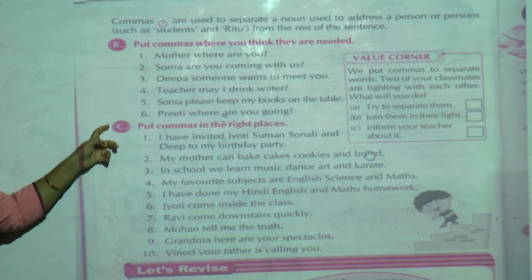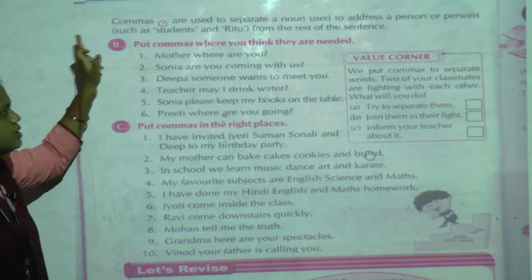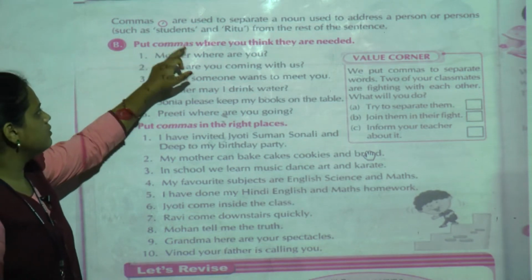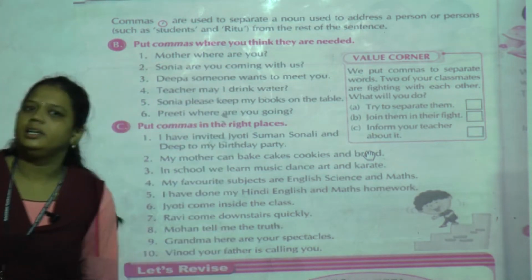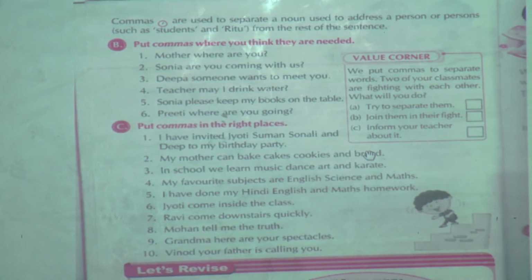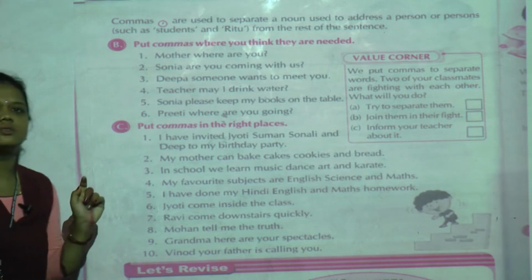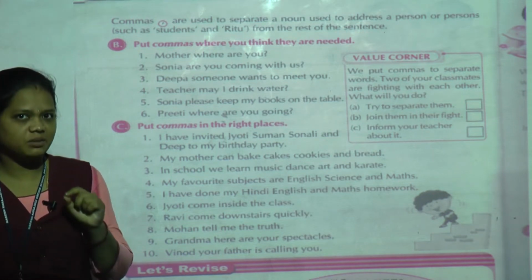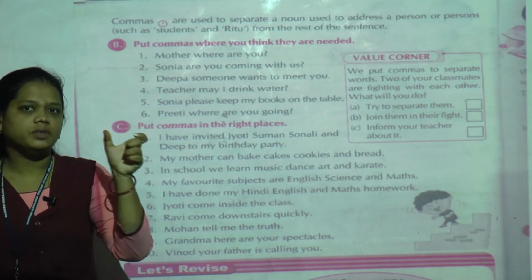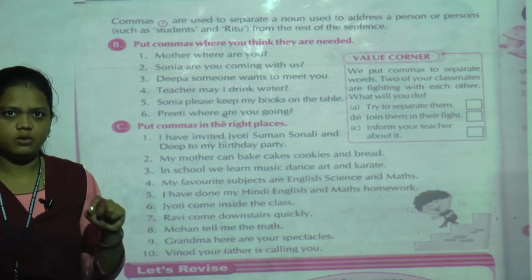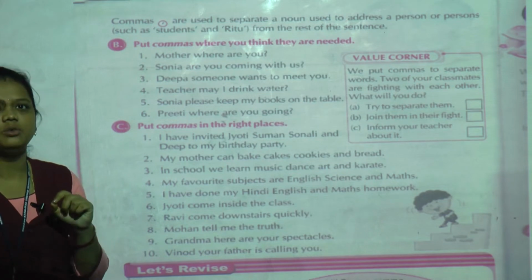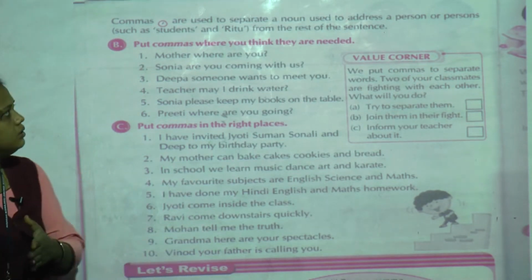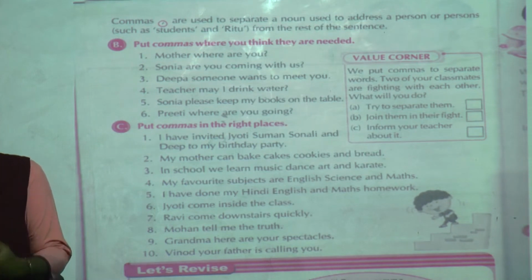Now here the B question is related to the same thing: put commas where you think they are needed. Okay, just now we have seen two examples: students, please come here. Ritu, please pass me the bag. So here after the noun we give the comma, to separate that noun from the rest of the sentence.